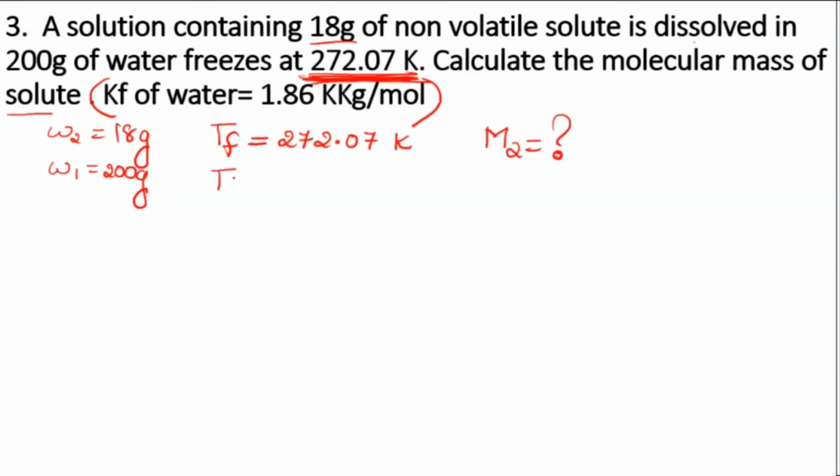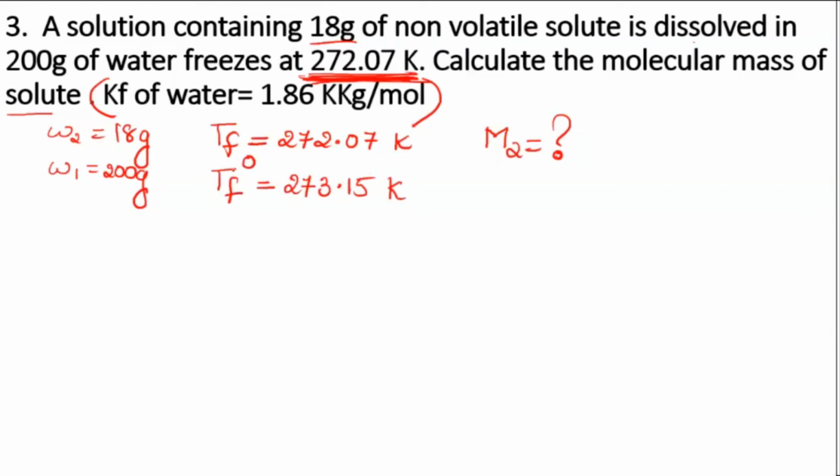So that is TF naught. Correct, no? You tell in Kelvin. 0 degree, but it should be in Kelvin. So 273.15. Yeah, you can take 15 or it is left to you, 273. Okay, yeah, good. So these are the things.